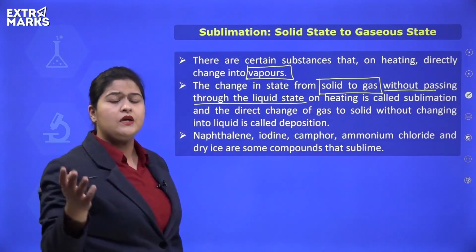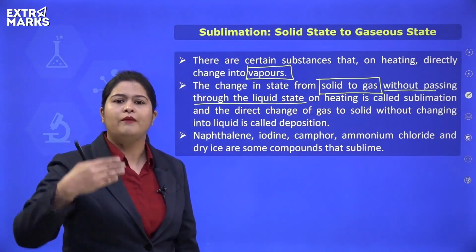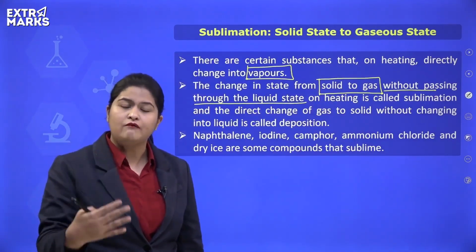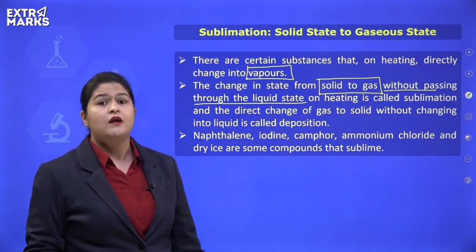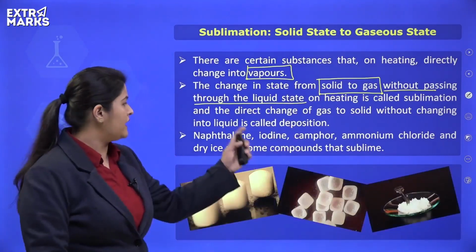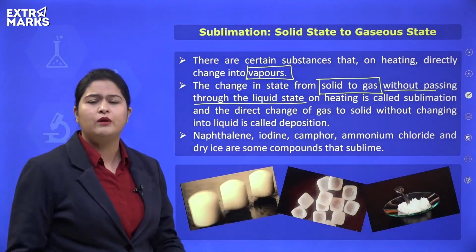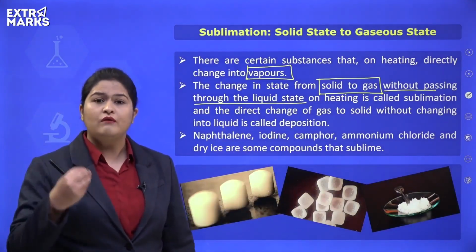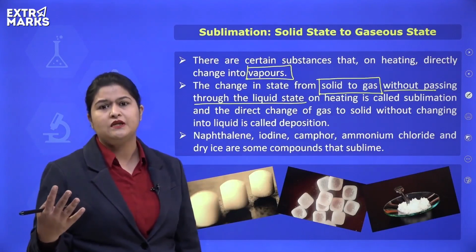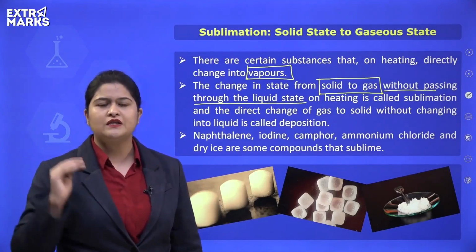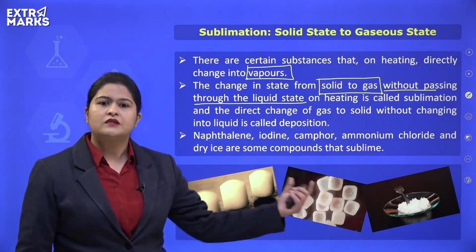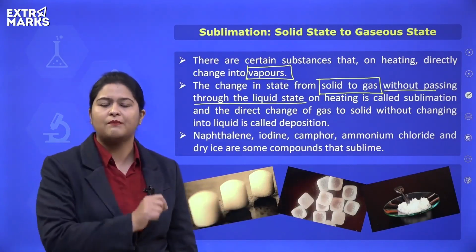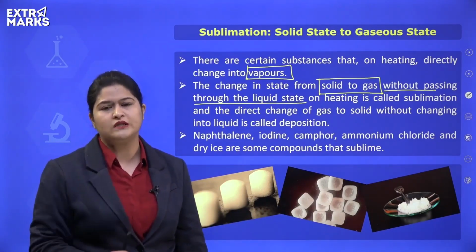What do we expect? We expect a solid to melt when we heat it. And then when we heat the liquid, it is expected to convert to the gaseous state. But for a few substances like naphthalene, iodine, camphor, ammonium chloride, dry ice, when we heat these substances, they directly move to their gaseous state.